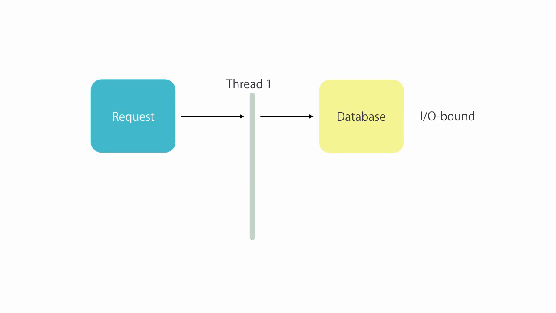Now, when we use async, our thread will no longer wait for the database to return the result. It will be released so it can serve other requests. So this does not improve the performance of our application because it does not reduce the average response time. We still have to wait for the database to return the result. But during that wait period, our threads can be better utilized to serve more concurrent users. And this means better scalability, not performance.